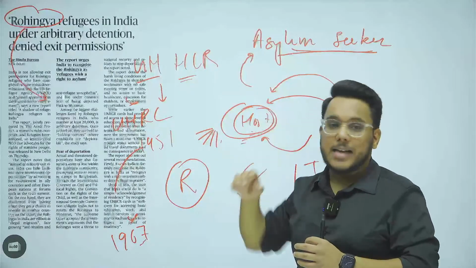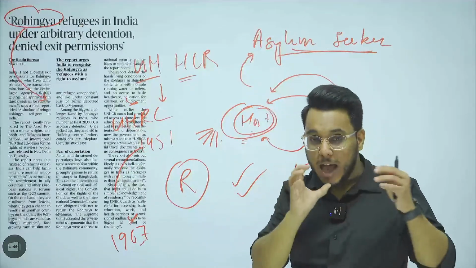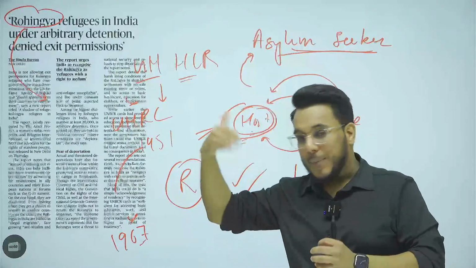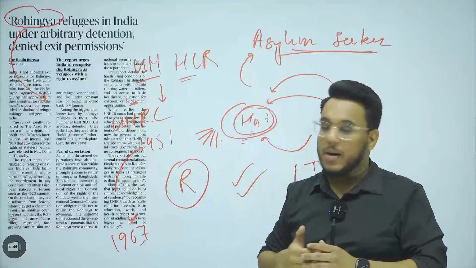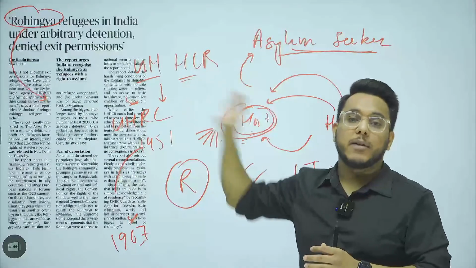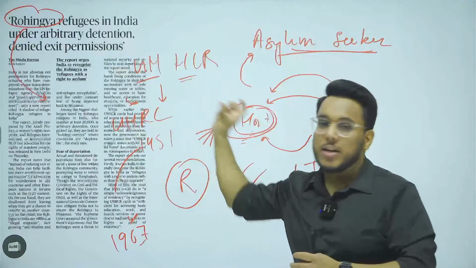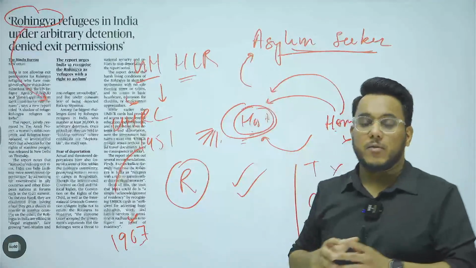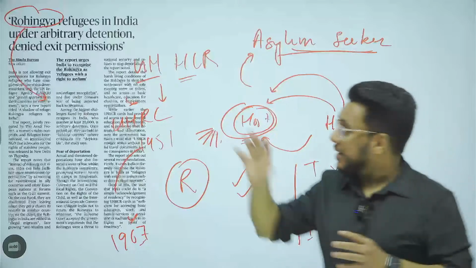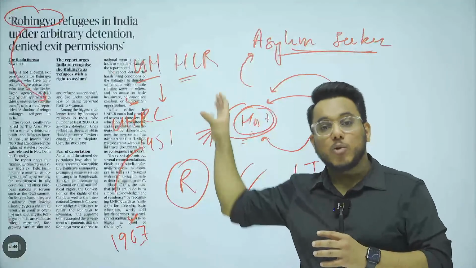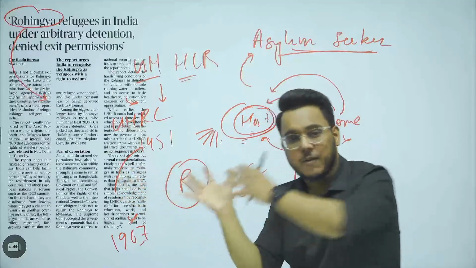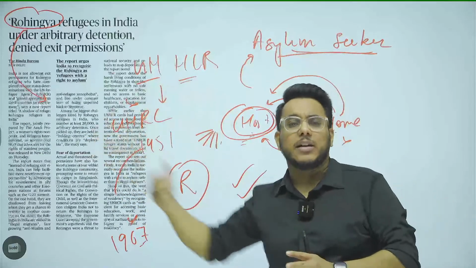So the Rohingyas say that they have been persecuted for a long time, and once the military took over in Myanmar, Rohingyas are being persecuted even more. Even the United Nations High Commissioner for Refugees, UNHCR, has stated that Rohingyas are one of the most persecuted communities. So Rohingyas are going to Bangladesh, they are fleeing to India, they are even going to countries such as Thailand.